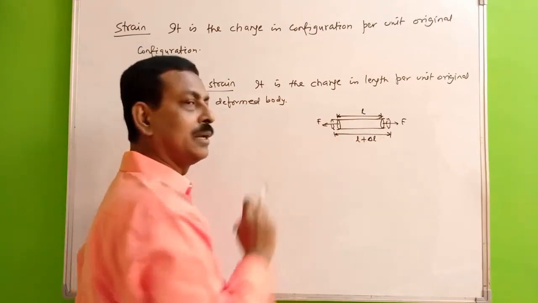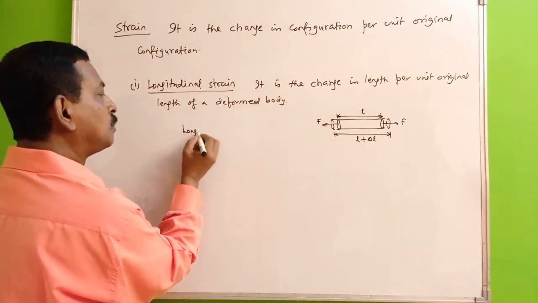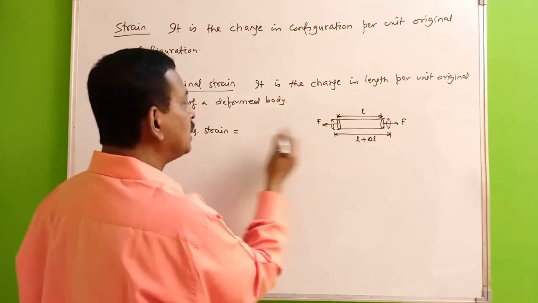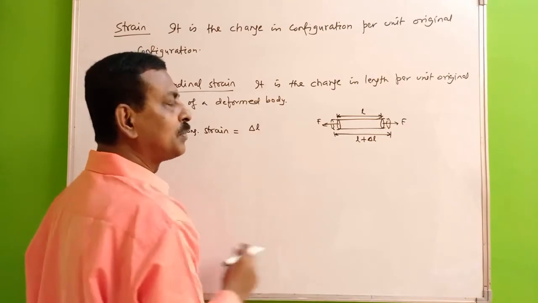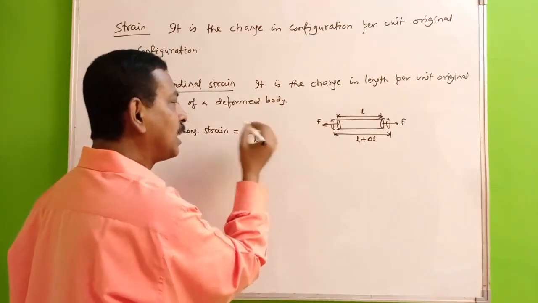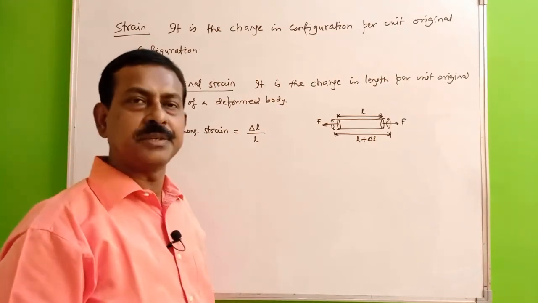That is your delta L. So this longitudinal strain will be equal to change in length delta L. What was the original length here? L. So this is delta L by L. So this is your longitudinal strain.